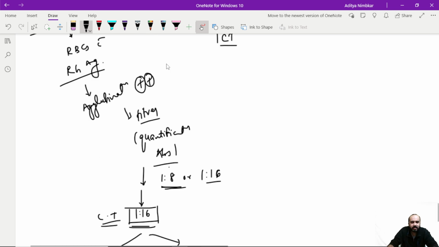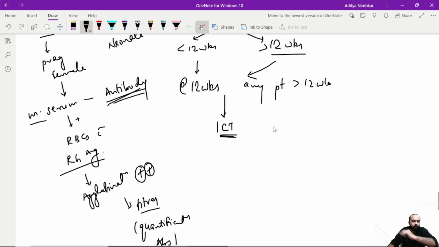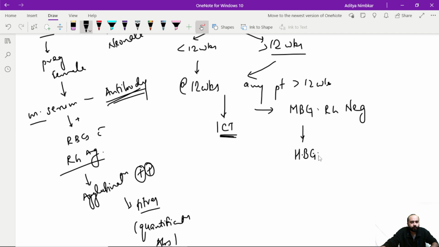Taking a pause from this discussion because यहाँ पे मुझे फिर से बात करनी है. मैं यही फीमेल का यही टेस्ट करूंगा, that is ICT. I'll again continue the part that I've left off. Before doing the ICT, because there's a long follow-up वहाँ पे, the first thing that I do at the first visit is going to be maternal blood group, and once I know it is negative, then I go for the ICT. Once the maternal blood group is known to be Rh negative, I will then go ahead and check the husband's blood group and check if it is Rh negative or Rh positive.